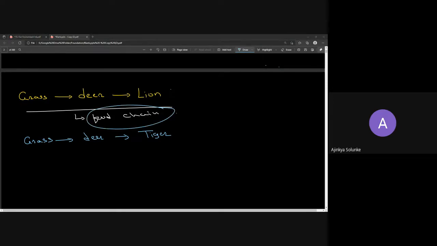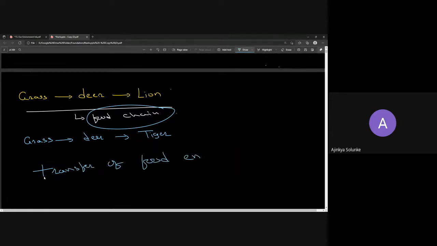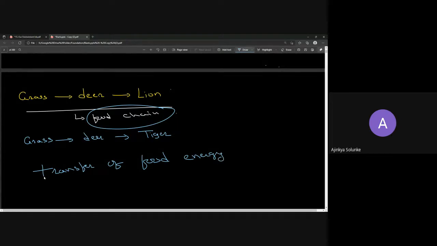In your own words, what is a food chain showing? Transfer of what? Food and energy, right? So we are going to write that a food chain shows transfer of food energy.